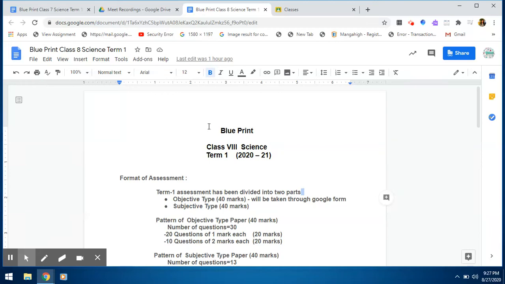Dear students, let me discuss the blueprint of Class 8 Science Term 1 examination. The format of the assessment is as follows. Term 1 assessment has been divided into two parts: objective type paper of 40 marks and subjective type paper of 40 marks.